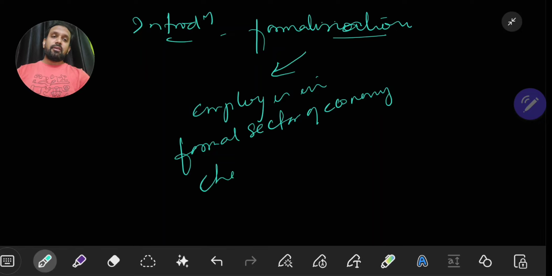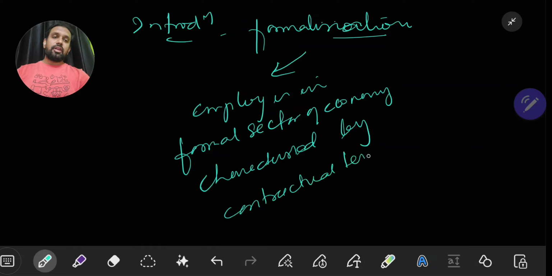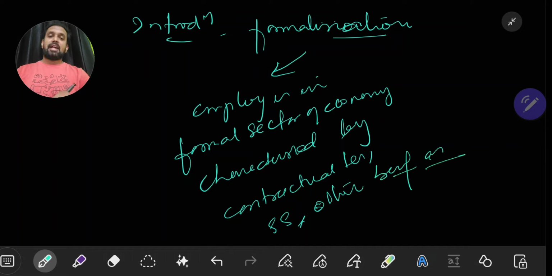which is characterized by contractual tenure, social security, and other benefits as enshrined by various acts. We have the Companies Act of 2013, the Factories Act of 1948, the Maternity Benefit Act of 1961, the Gratuity Act, the Bonus Act. So this is how you have to go.